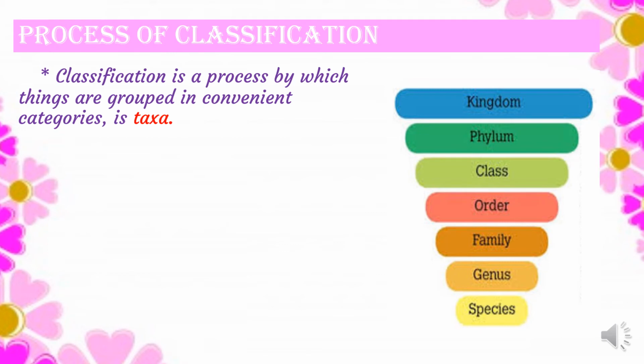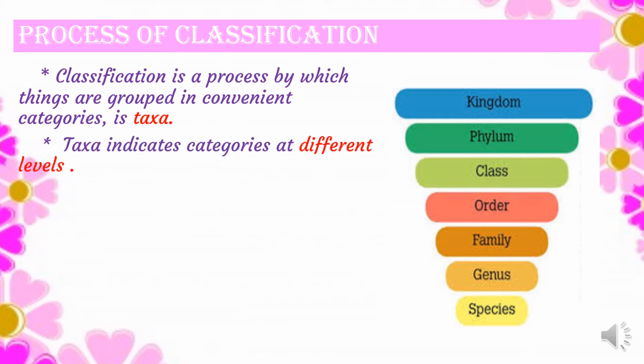We have different categories like species, genus, family, order, class, phylum, kingdom, into which the different animals are grouped. The taxa indicates the categories of the different levels. So, each level is called a taxon. Each level into which the organisms are classified is called a taxa.